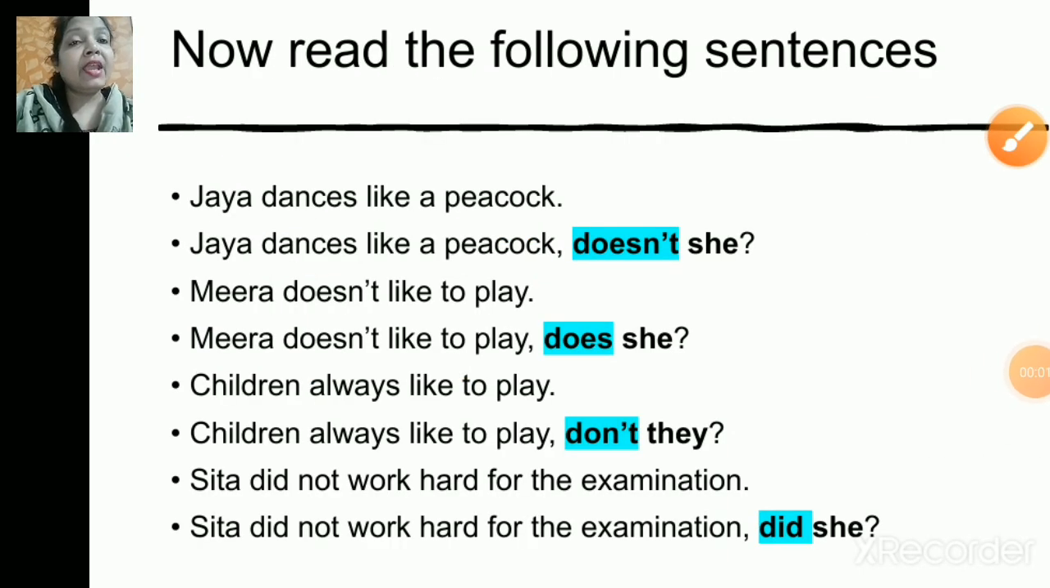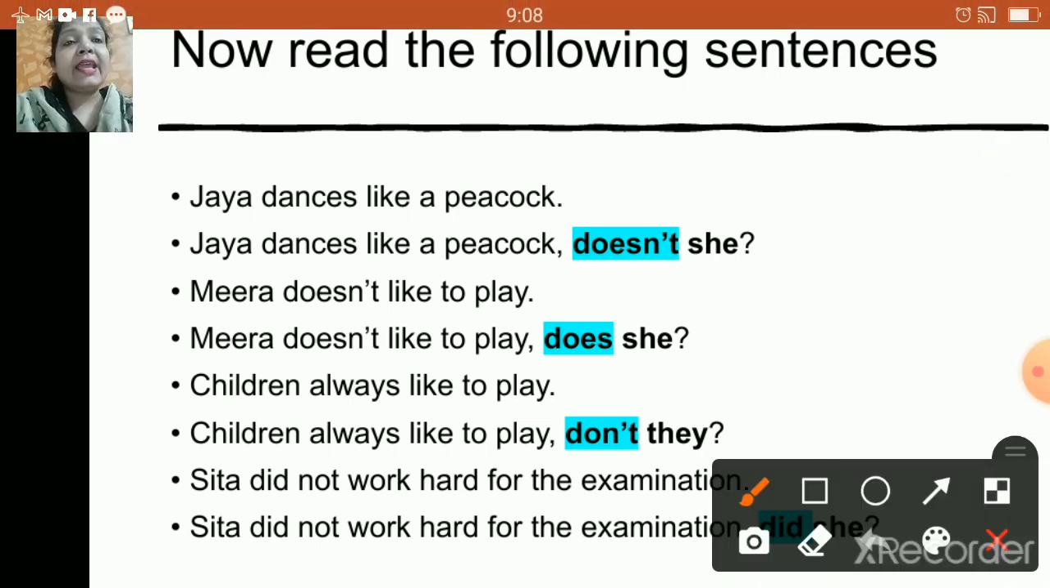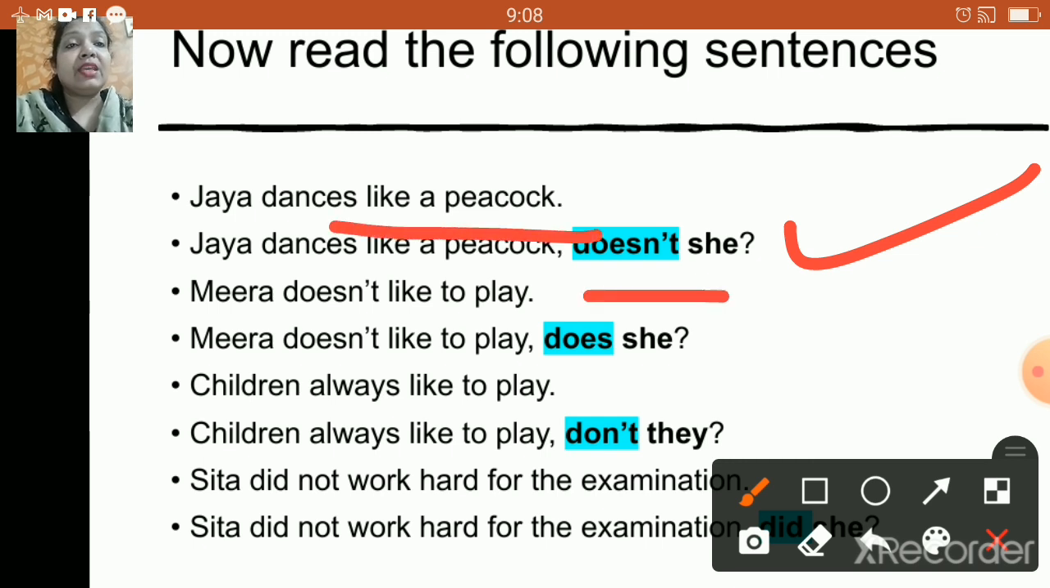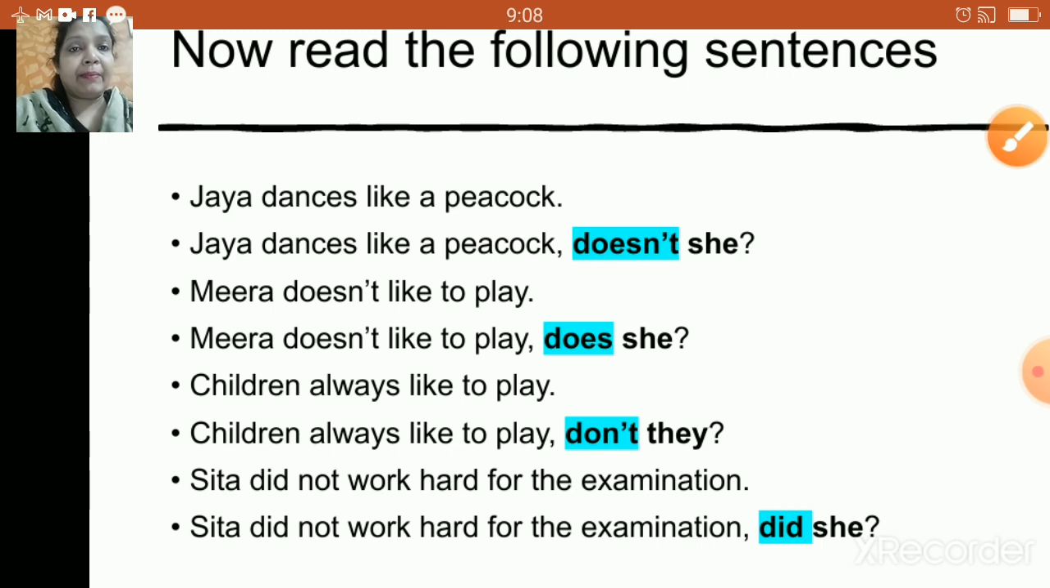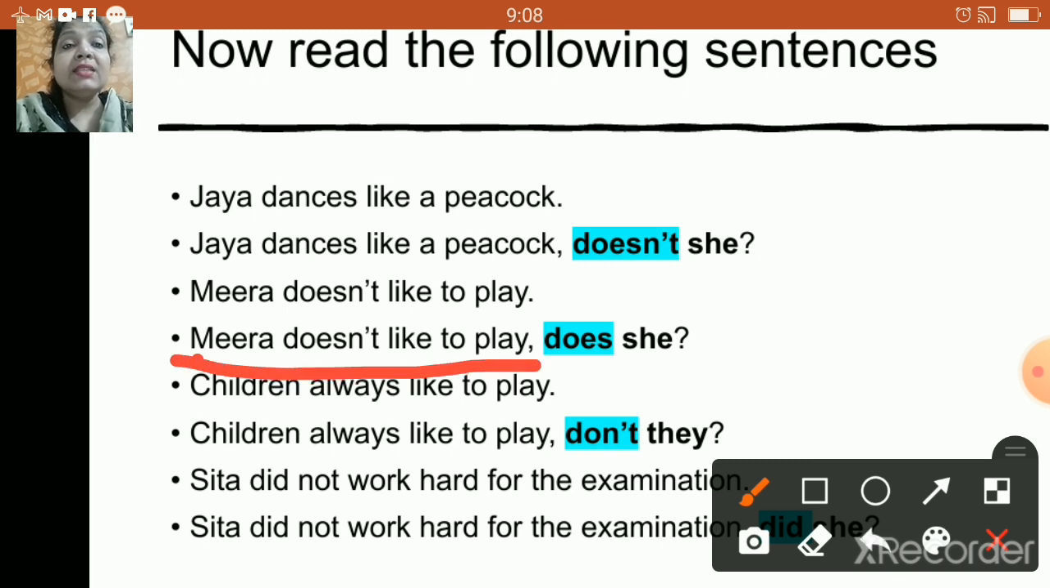Now, children, carefully let us go through these sentences. Jaya dances like a peacock. Answer is Jaya dances like a peacock, doesn't she? Okay, this was a positive sentence and we gave the question tag in a negative way. Next one. Meera doesn't like to play. Answer. Meera doesn't like to play. Does she? Okay. Now, as you know, Meera doesn't like to play is a negative statement. We have given a question tag in a positive way.